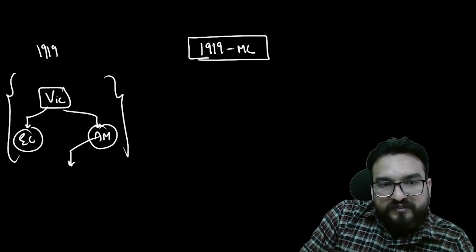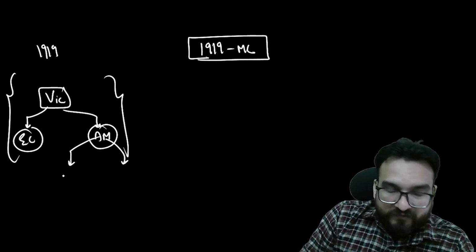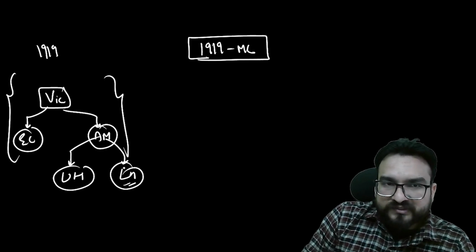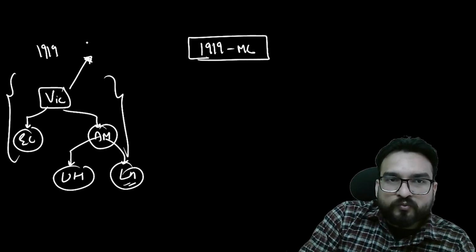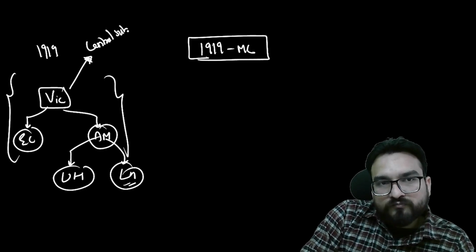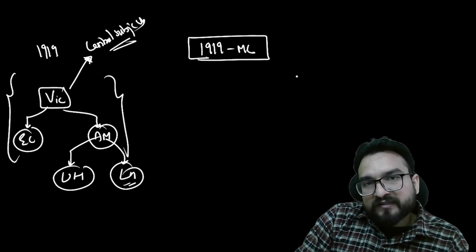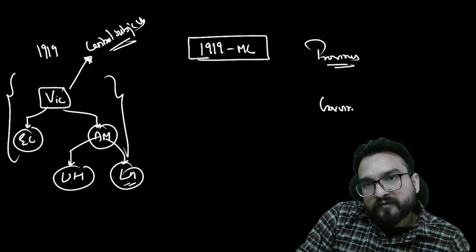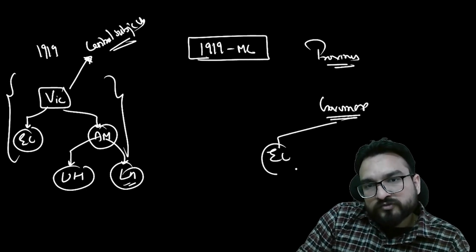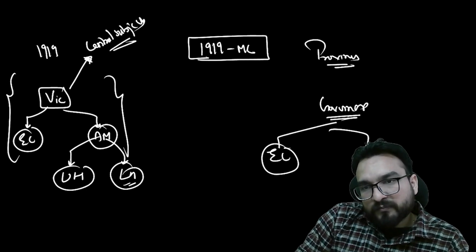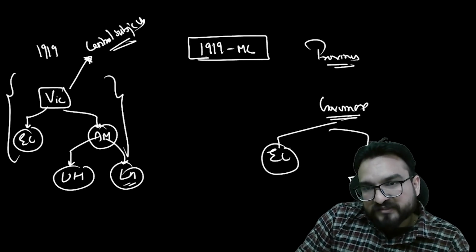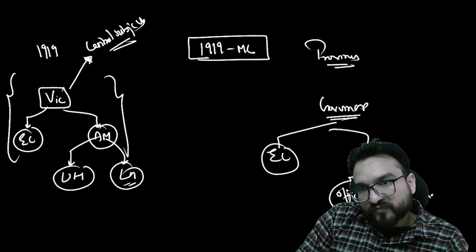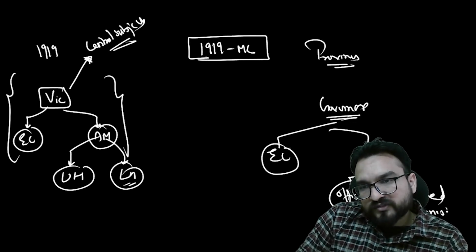And these additional members were divided. Bicameralism was introduced, so they had an upper house and a lower house. This was the structure, right? And they were legislating upon what? Central subjects. In the 1919 Act, how were the provinces working? Provinces had their governor, and the governor had an executive council and additional members too. Some of these additional members were officials and some were elected ministers, basically non-official ministers.